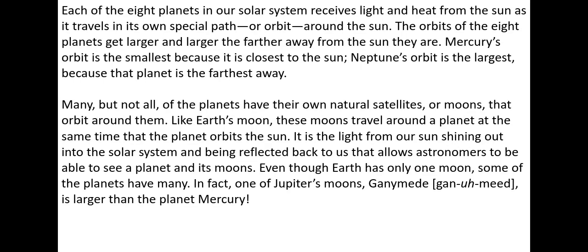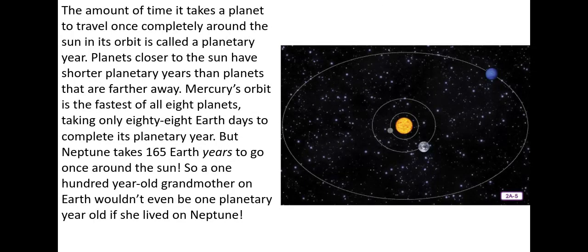Many, but not all, of the planets have their own natural satellites, or moons, that orbit around them. Like Earth's moon, these moons travel around a planet at the same time that the planet orbits the sun. It is the light from our sun shining out into the solar system and being reflected back to us that allows astronomers to see a planet and its moons. Even though Earth has only one moon, some of the planets have many. In fact, one of Jupiter's moons, Ganymede, is larger than the planet Mercury. It's a big moon.